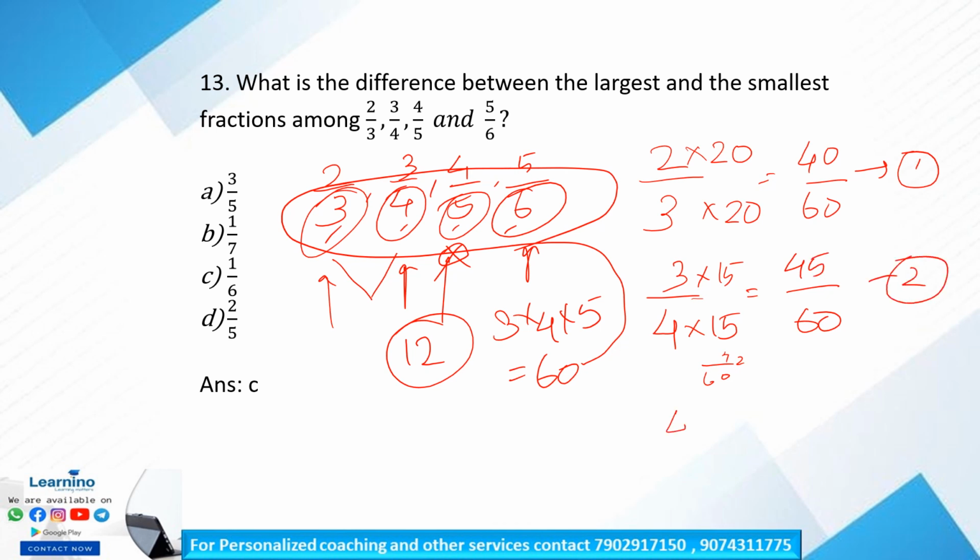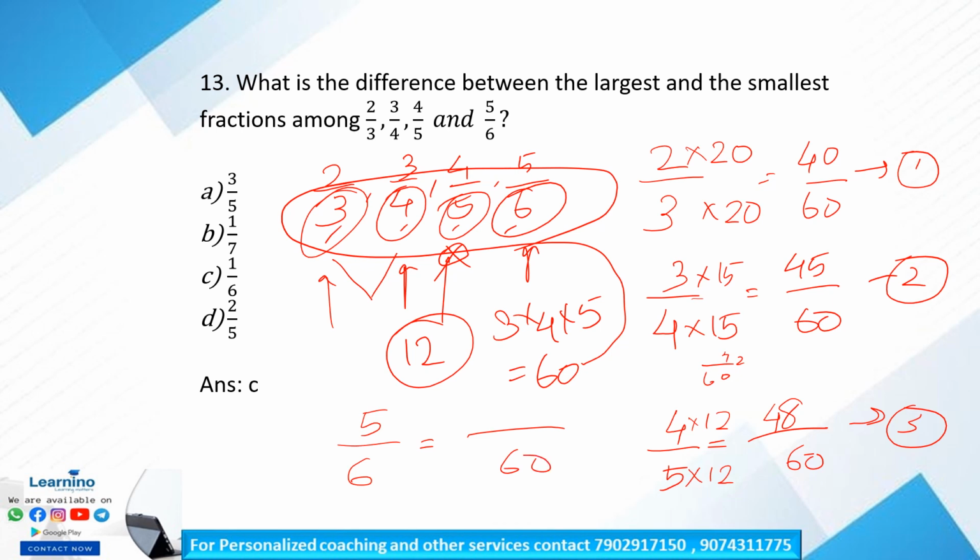Like that 4 by 5 is equal to, 12 into 5 is 60. 12 into 4 is 48. Is it clear? So this is our third term. Like that fourth term is 5 by 6. That is equal to 6 into 10 and 5 into 10, 50 by 60. This is our fourth term.